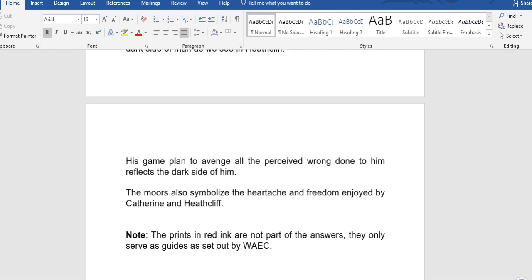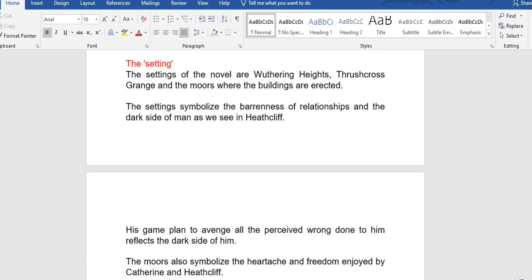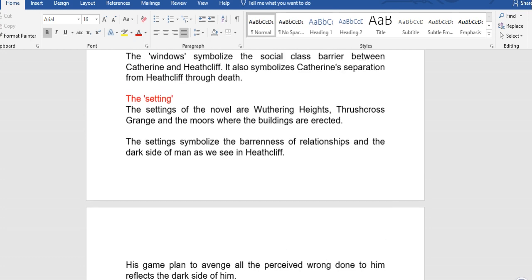Note, the prints in red ink are not part of the answers. They only serve as a guide as set out by WAEC. What I'm trying to explain here is that those prints in red ink are not part of your answer. That is, by the time you are answering your own question, you don't need to write the relation to theme, the setting, the plots, or anything like that. Just answer your question, but you have to follow the guidelines that I've set here. That is how WAEC wants it. So that's why I put them in red ink so that you understand it.